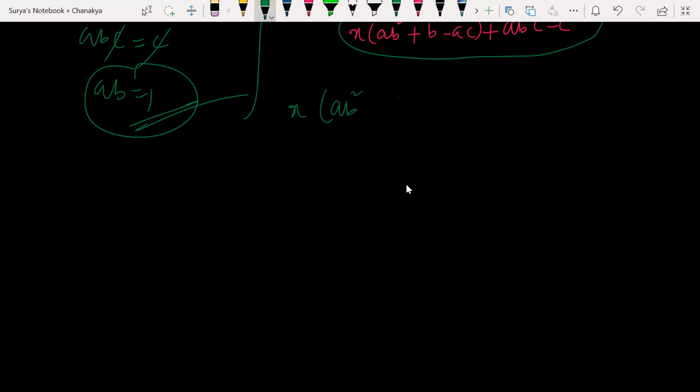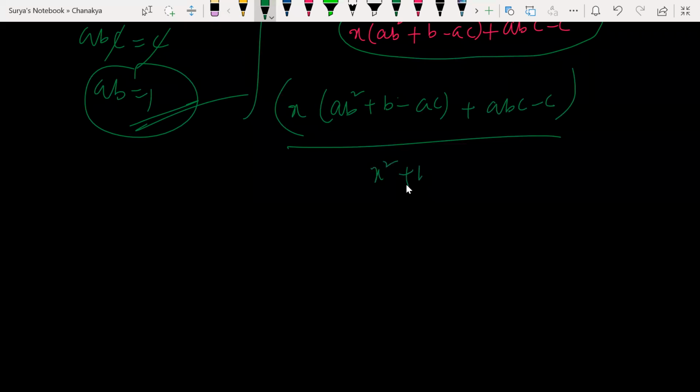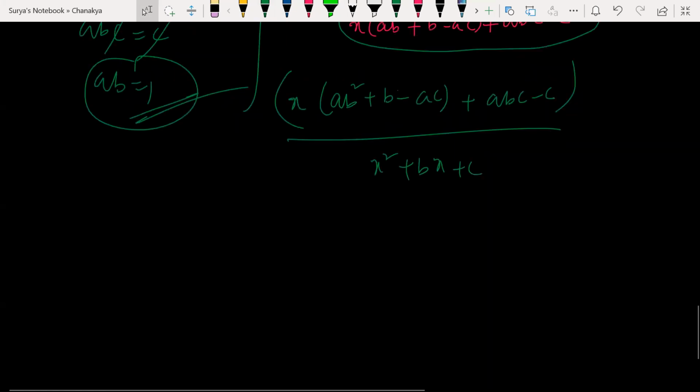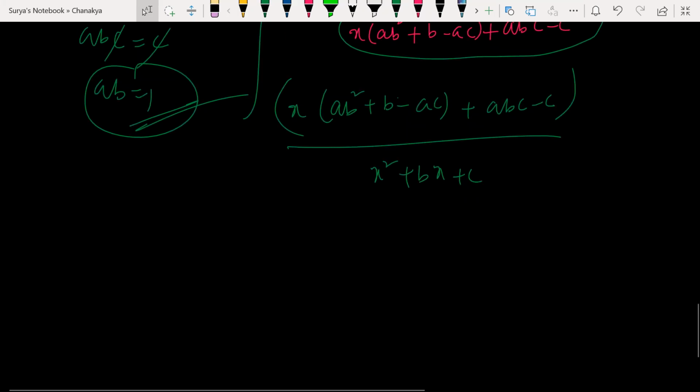x of (ab square plus b minus ac) plus abc minus c. This will be divided by, further, if I divide the remainder with my divisor. What was my divisor? एक कुछ था ना, x square plus bx. हाँ, ठीक है. So for the numerator to be equal to 0, both terms which are in the bracket would become equal to 0. You understand? Is that clear with everyone?